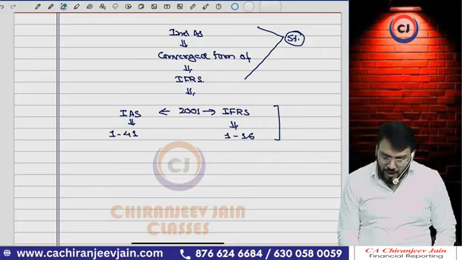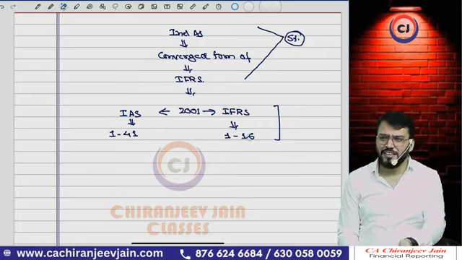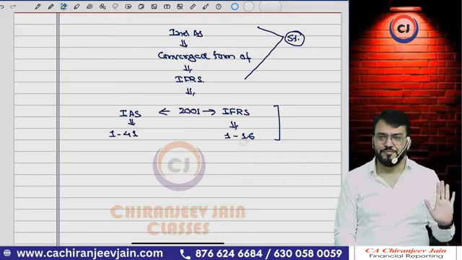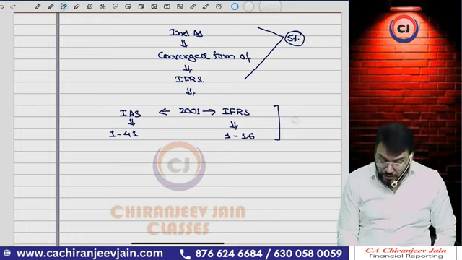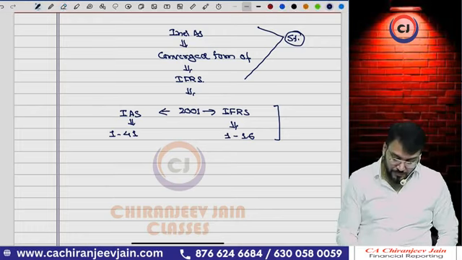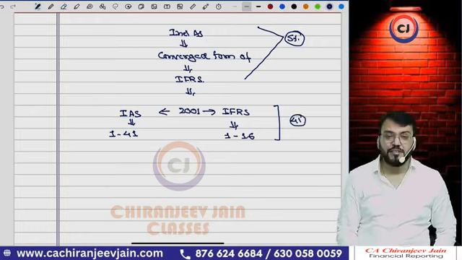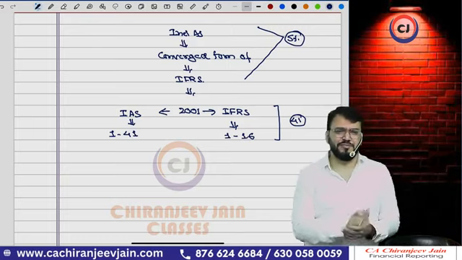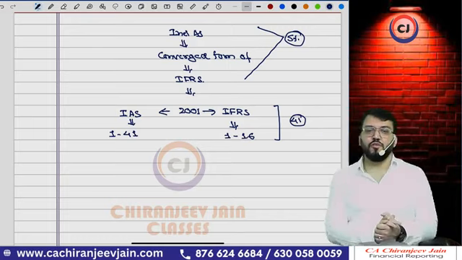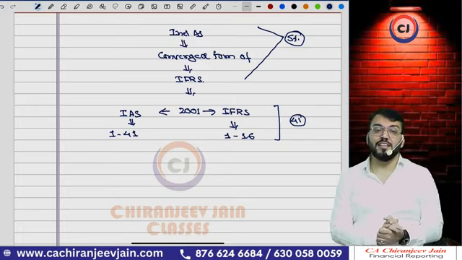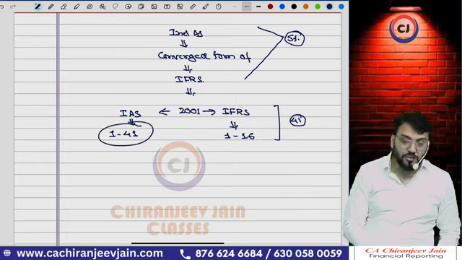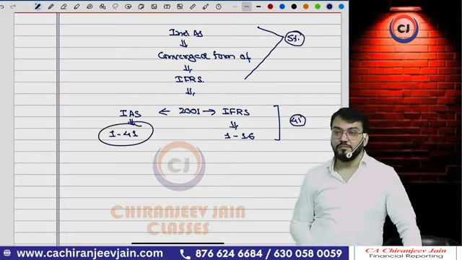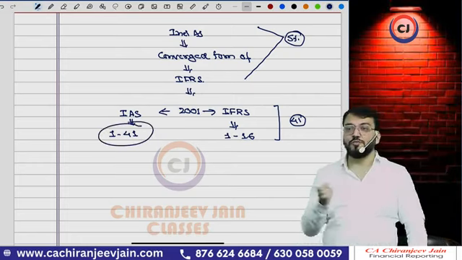Correct? However, IFRS 17 was there. It was not effective in India. So in total, we can say there were 41 standards. 41 international accounting standards. So how is it 41? 1 to 41 is this only. Then plus 16, or plus 17 if you say, it is more than 41.